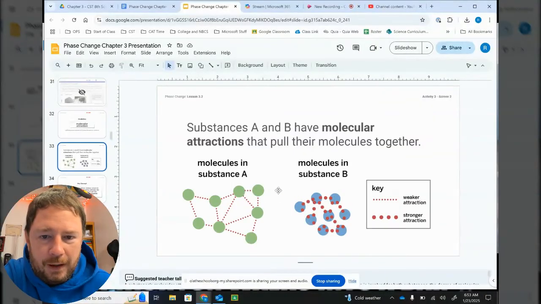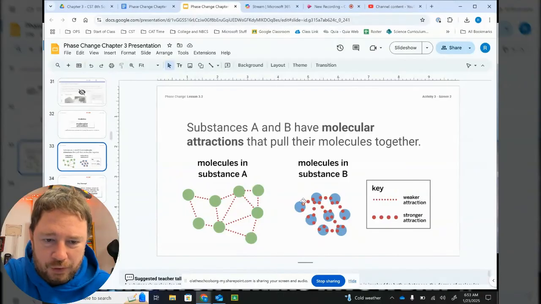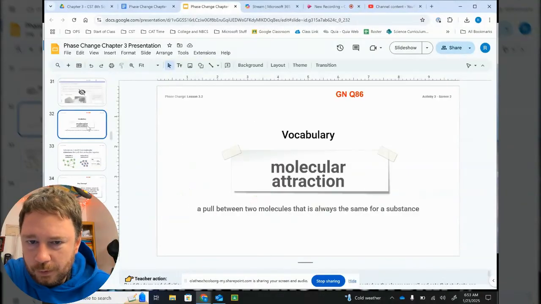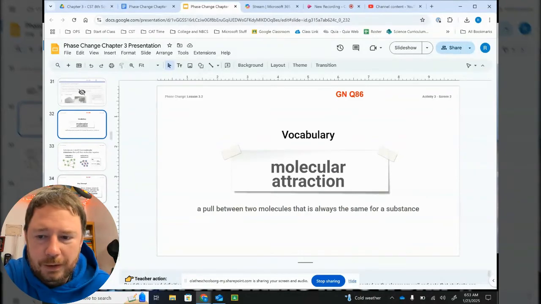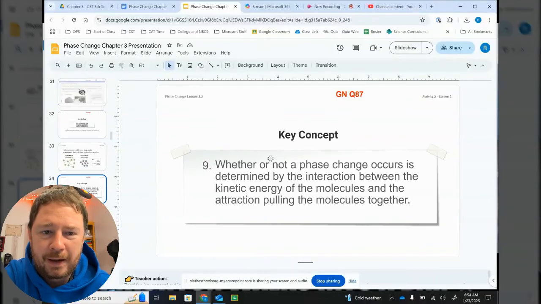So here we've got the image from our article. It says substance A and B have molecular attractions that pull their molecules together. So A was weak, so they're not pulled together very strongly. B's was strong, so they're pulled more tightly together. So pause, make sure you get this written down. And we'll move on to key concept number 9.